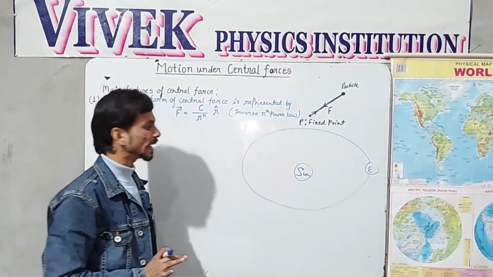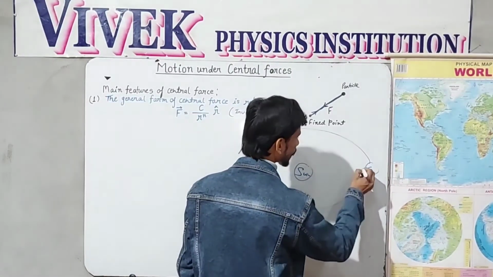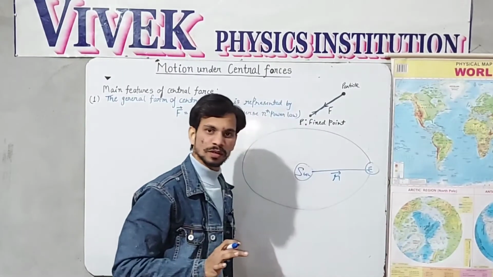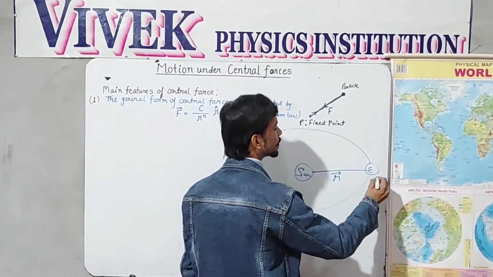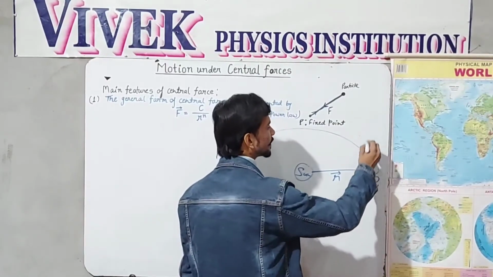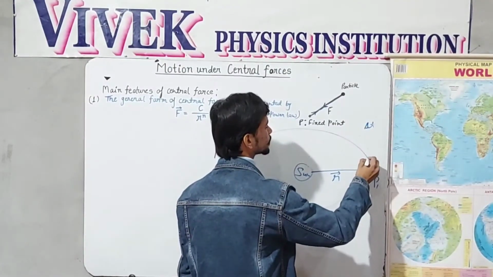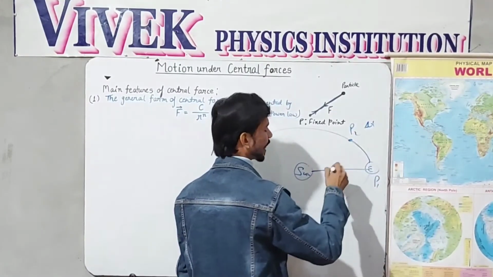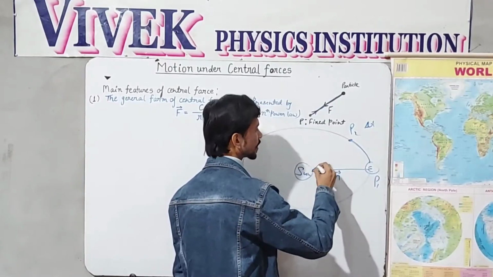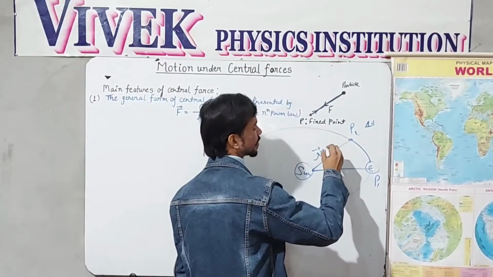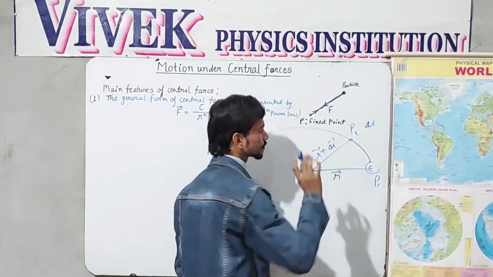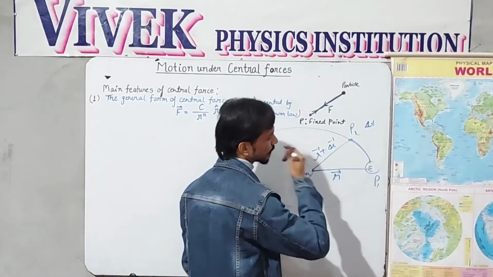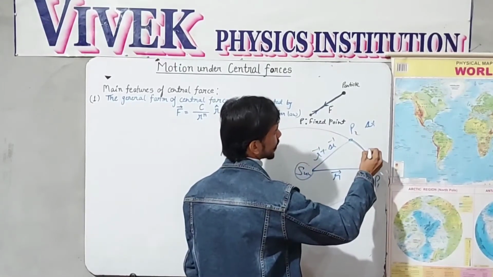According to this diagram, let us draw the position vector of Earth. We are considering the Earth at a point P1. And after some time, let's say delta t time, Earth comes here. This is point P2. And the position vector is also changing. So let's say the change in position vector is r plus delta r. Let's say this small distance is delta s.